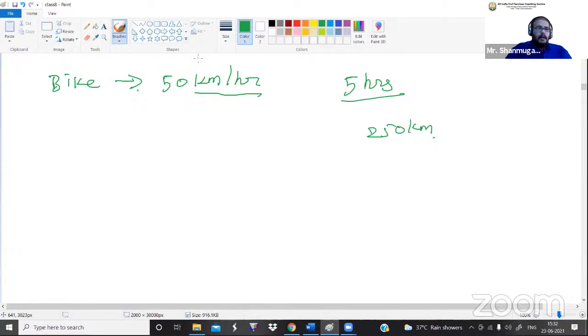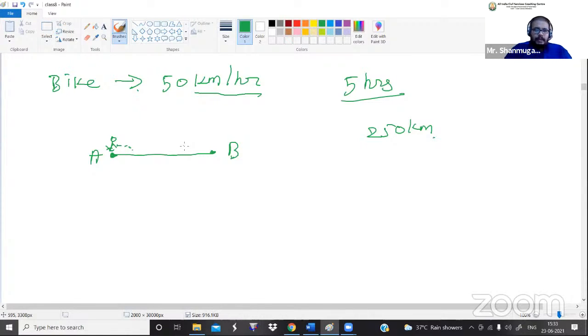Most of us know how to drive a bike and a car. If you have started a bike and you are running on a highway, say this is point A and this is point B. I am standing at point A on my bike. Now I have started the bike, and I'm traveling from the first point to the last point. I have put my gear on, everything is ready. Now I'm accelerating the bike, traveling from point A to point B.